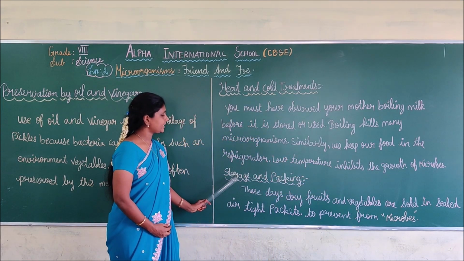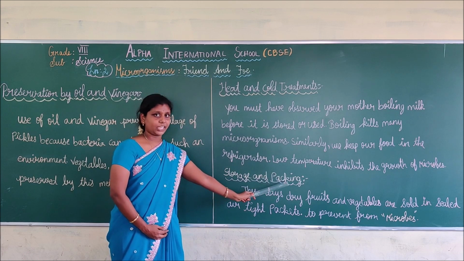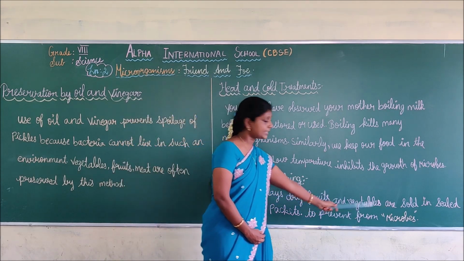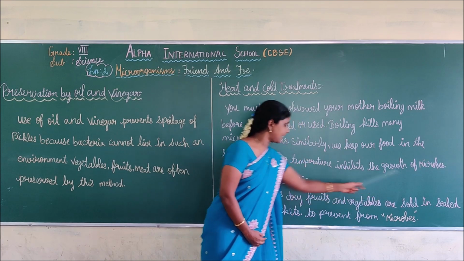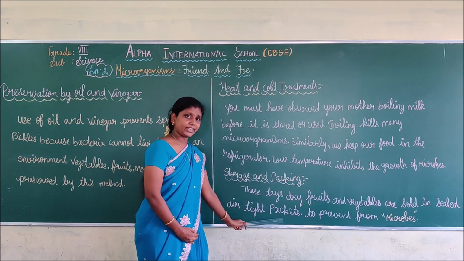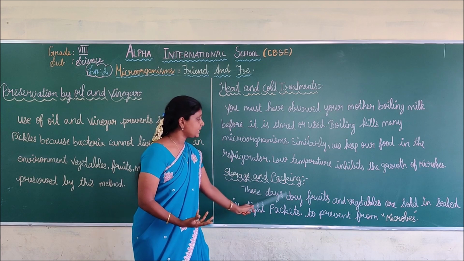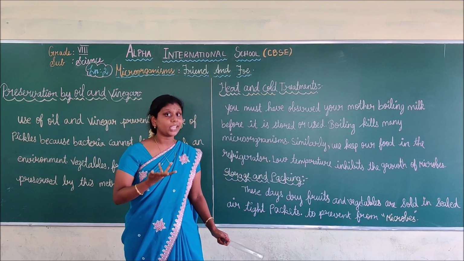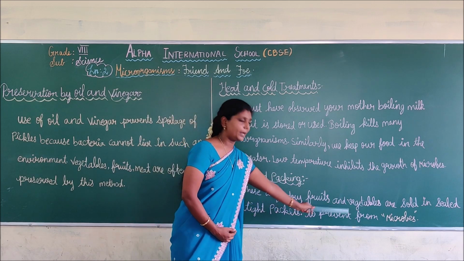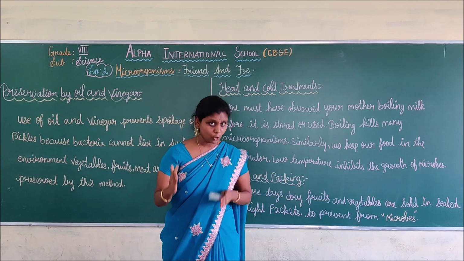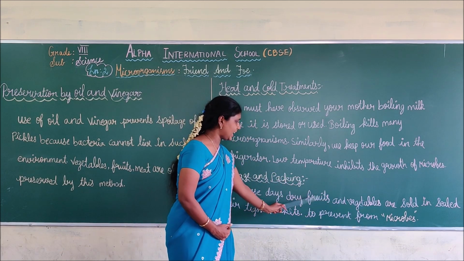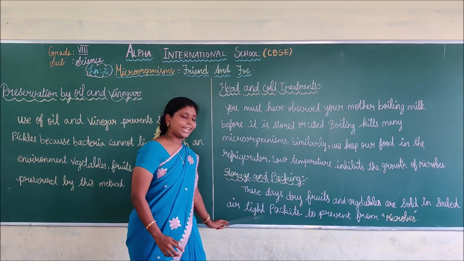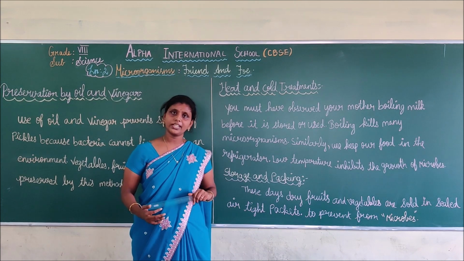See here. Next is storage and packing. These days, dry fruits and vegetables are sold in sealed airtight packets. Why? Because to prevent microbes or microorganisms, the dry vegetables and fruits are sealed in airtight packets. Do you understand, students?